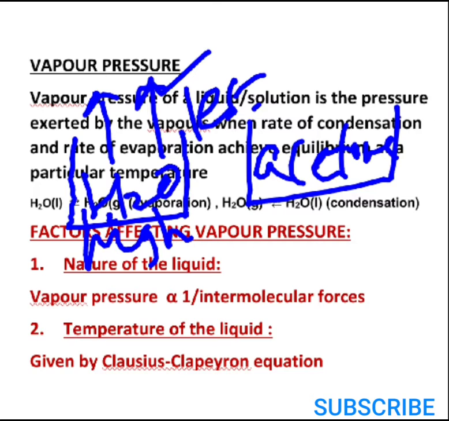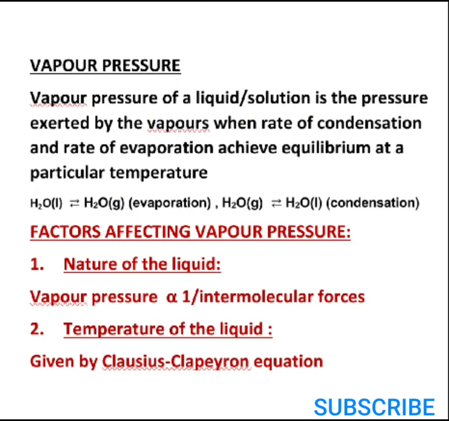That means we can establish a relationship: stronger the intermolecular forces between the solvent system, the smaller the vapor pressure which is created. So it is an inverse relationship, and that is what has been specified. Vapor pressure is inversely proportional to the intermolecular forces.